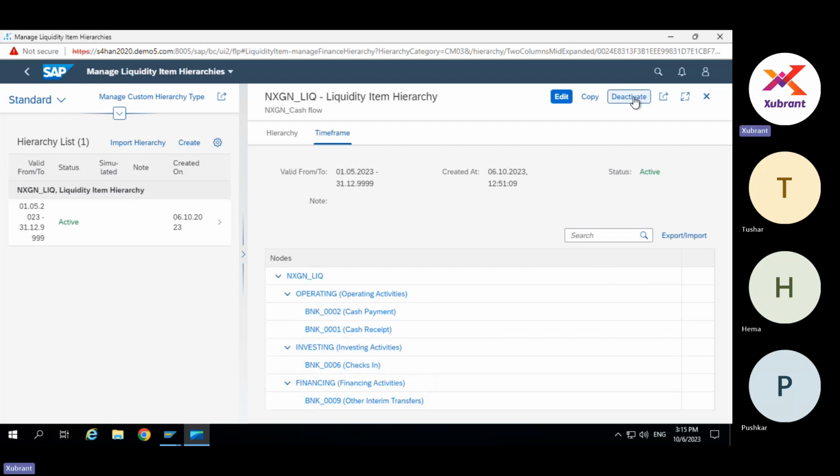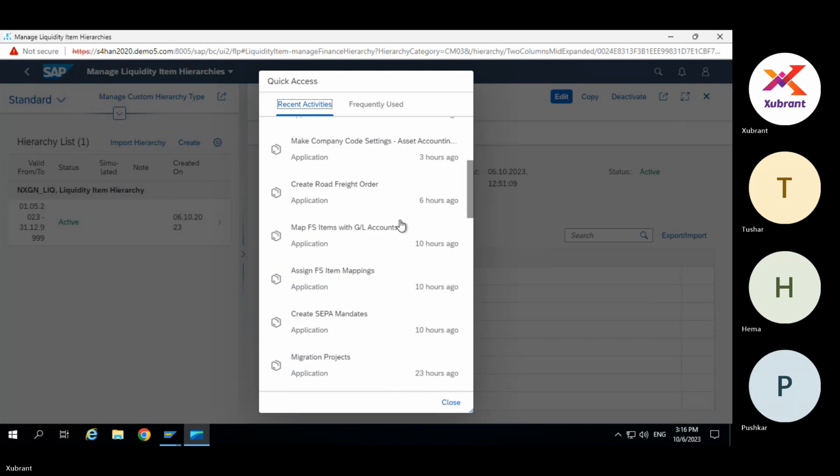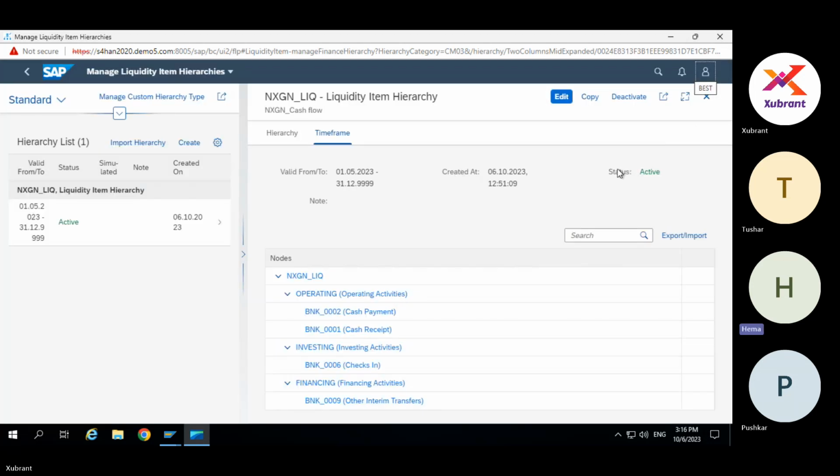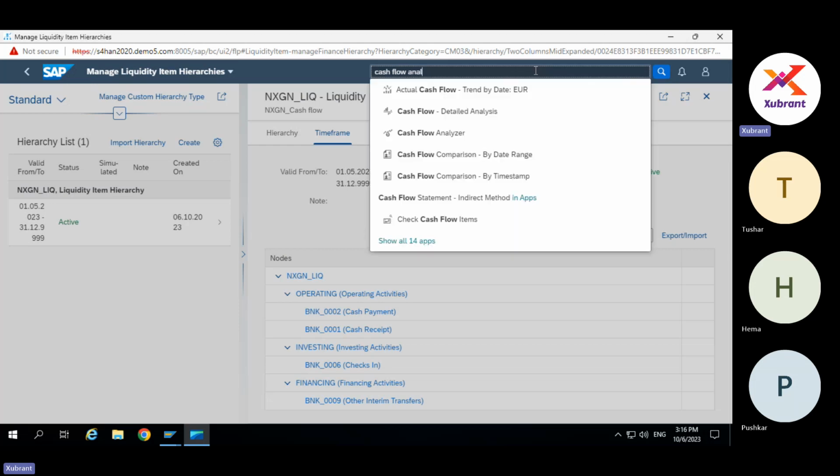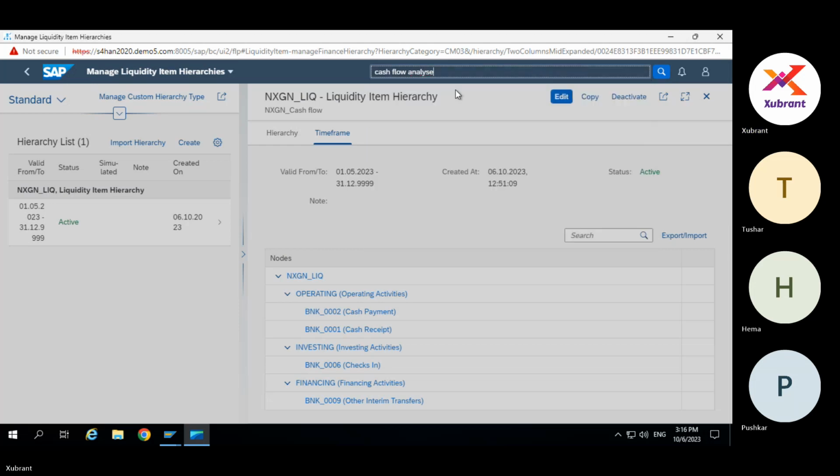Okay. So then let us go back to our cash flow analyzer. Amit, one question here. You have created this liquidity item, right? So how does this fetch the data based on this? We didn't ask anything else, right? That will come in a moment. Let's first look at how the report looks, and then we'll go to the configuration to assign that liquidity item to our transactions. So that's a very valid question.